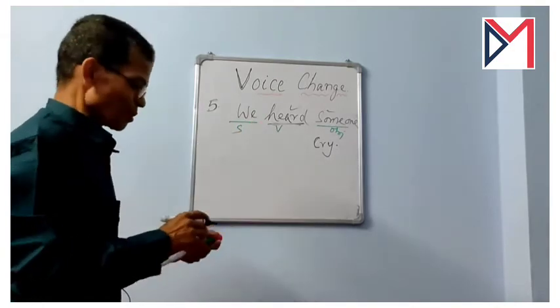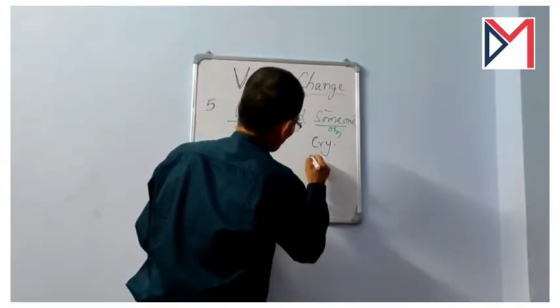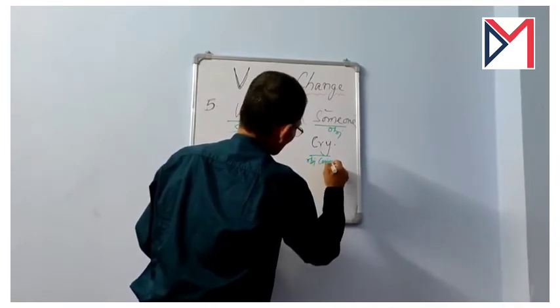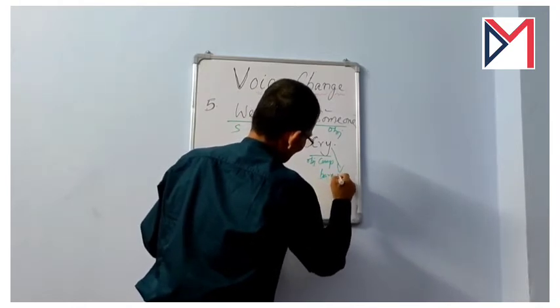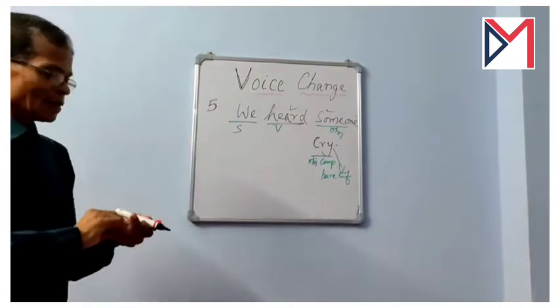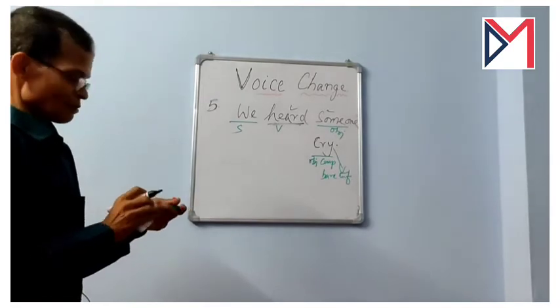Again very simple, and here the cry is also objective complement, but it is a bare infinitive. It is a bare infinitive. Previously I used a gerund, now I am using a bare infinitive.